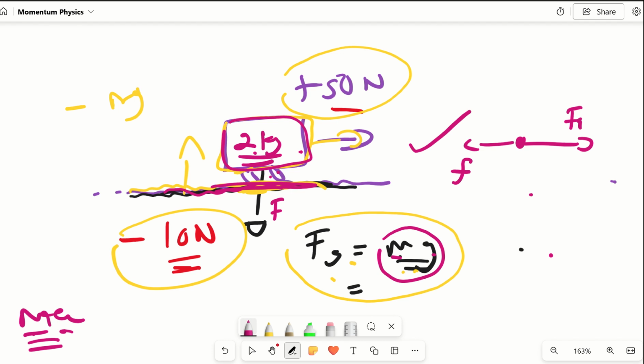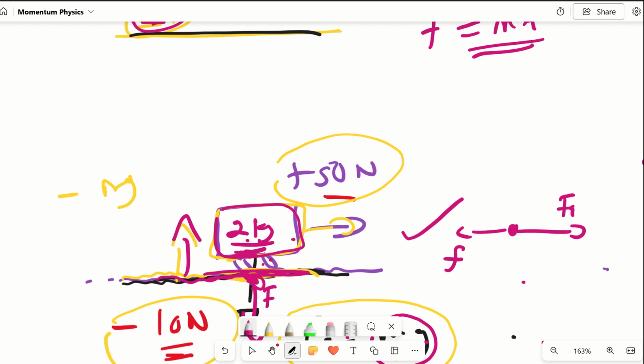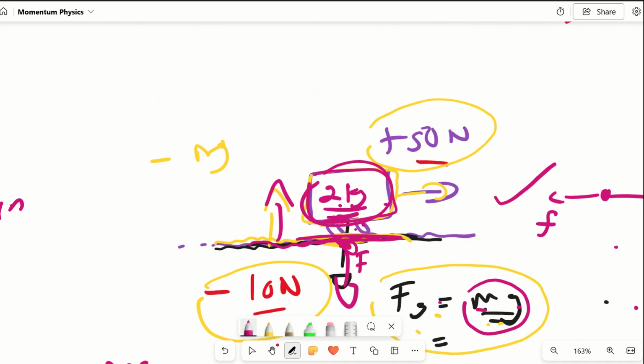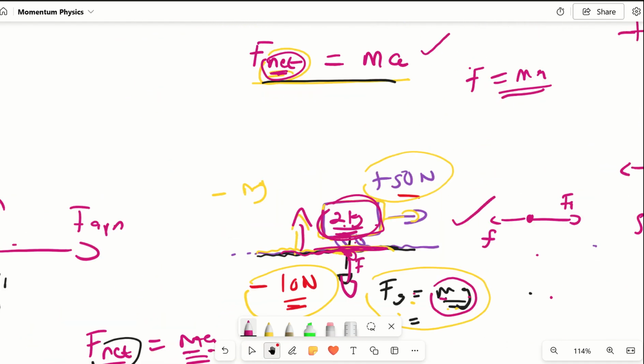Newton's third law says if an object exerts a force onto another, then that object exerts the same amount of force in the opposite direction. So since this trolley exerts a force downwards of mg, the ground will also exert the same force mg in the opposite direction. Those two forces will cancel each other out. So basically, loosely speaking, for this sort of scenario, I'm going to clarify something very important.